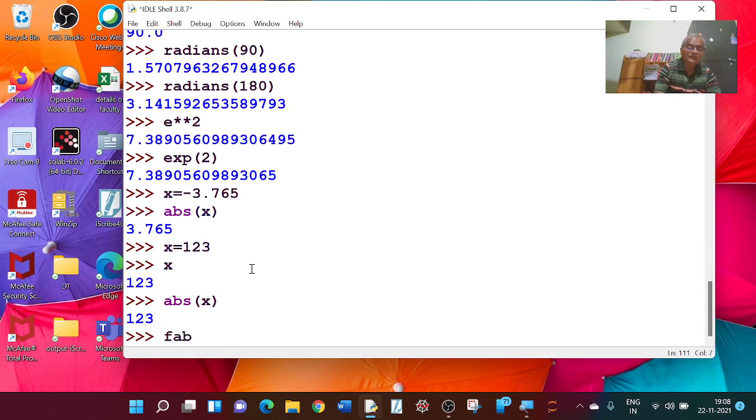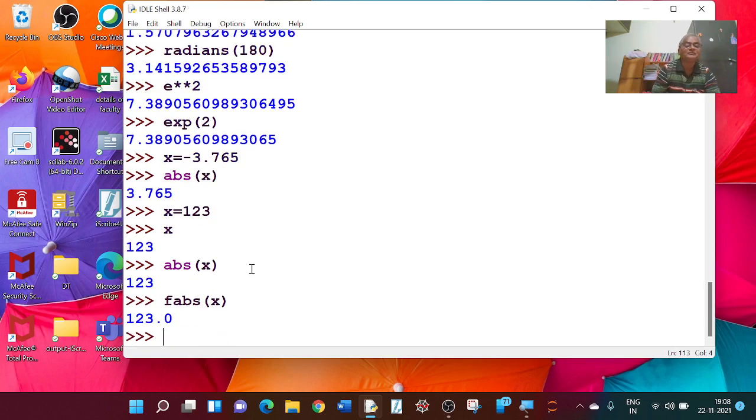Suppose I type fabs of x. What is the difference between fabs and abs? See here, x equal to 123 is an integer. If I give just abs of x, it will give the integer part only. And if I write fabs of x, that gives the float value of the absolute value of x. That is 123.0 here, while here I am getting only 123.